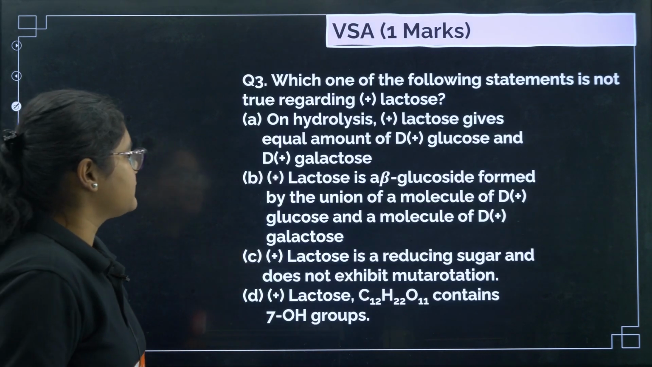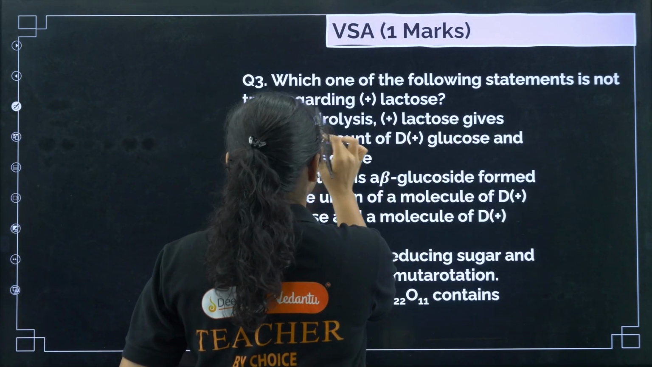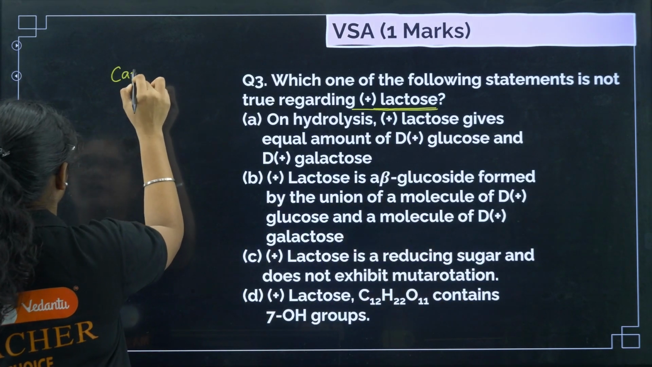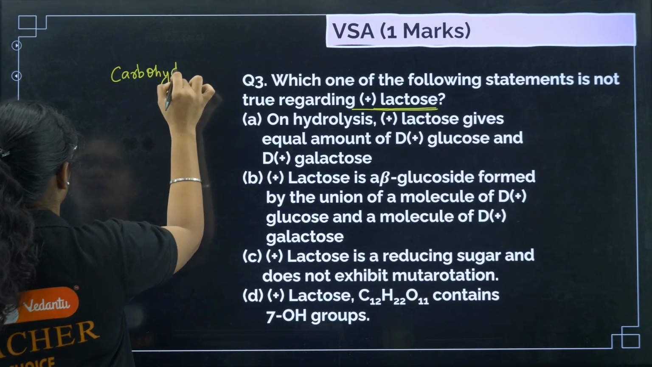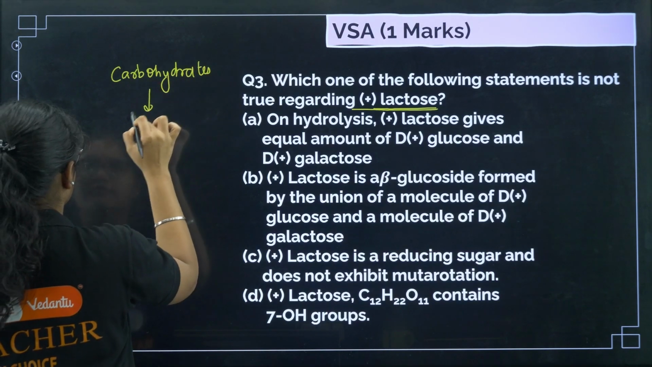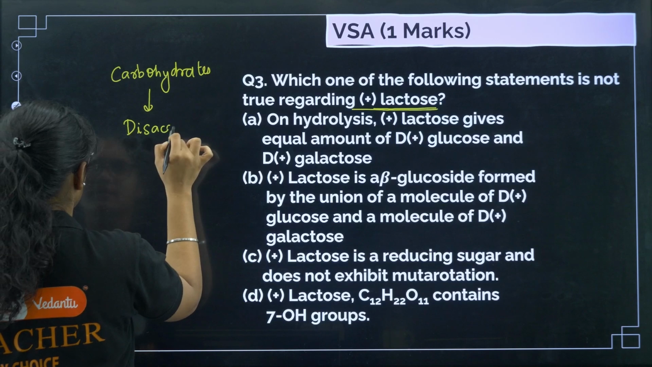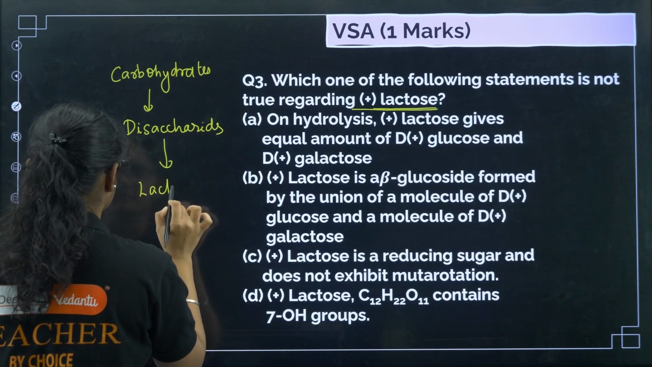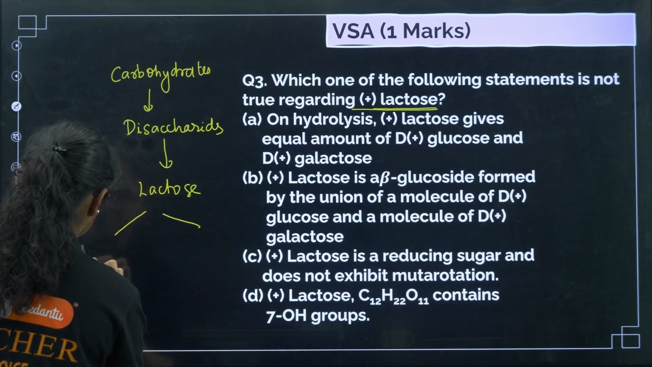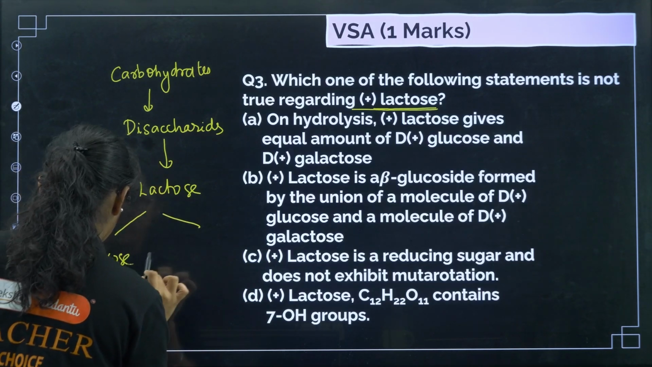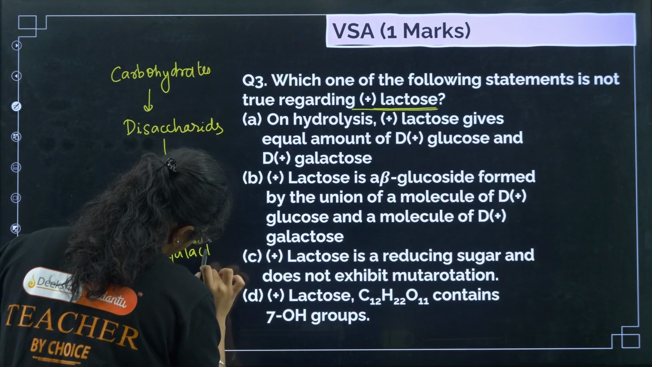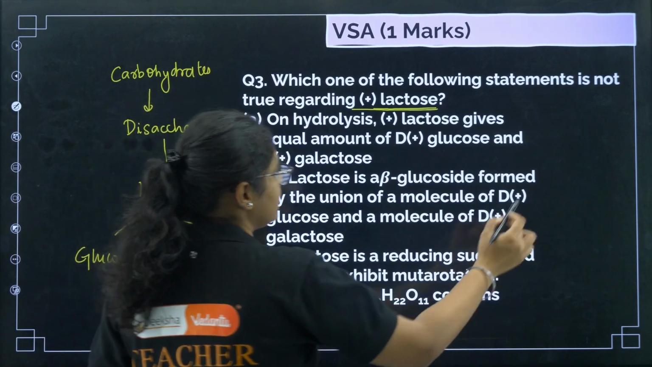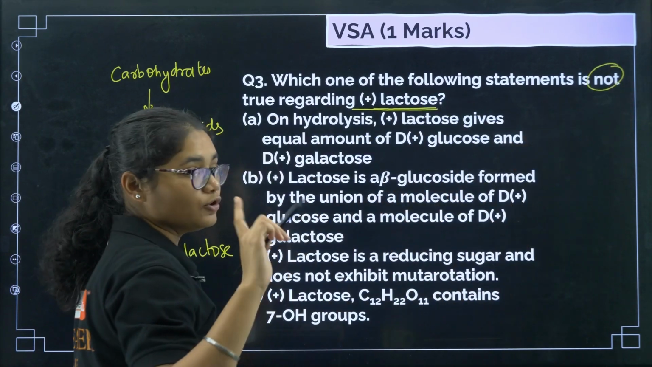Next question number 3: which one of the following is true regarding lactose? So what is lactose? Again we have carbohydrates, and under that we have monosaccharides, disaccharides. Under disaccharides, one example is lactose. Its monomer units are glucose and galactose. Now let us see the question here. You have to find the not correct statement. Be very careful.